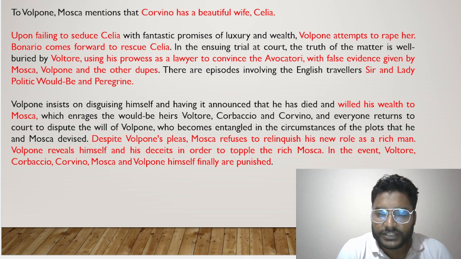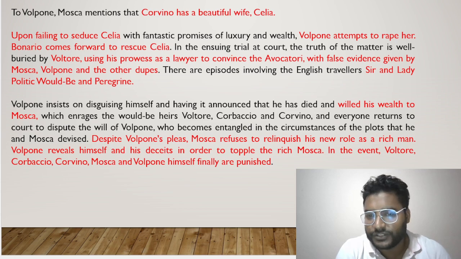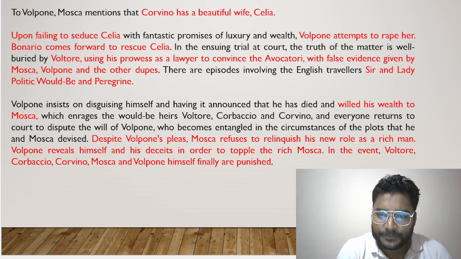Volpone wills his wealth to Mosca. It was again a plan, but when Mosca gets the money, he says he is not going to return to Volpone that same money that he has got. Though it was a plan, Mosca was involved in that. It was Volpone who said to him that he is going to write a will in his name, but the money will belong to Volpone only. But what happens? Mosca denies returning it, and now he becomes a rich person. So Volpone is left with no option. He is caught in his own trap. His own servant Mosca has deceived him.